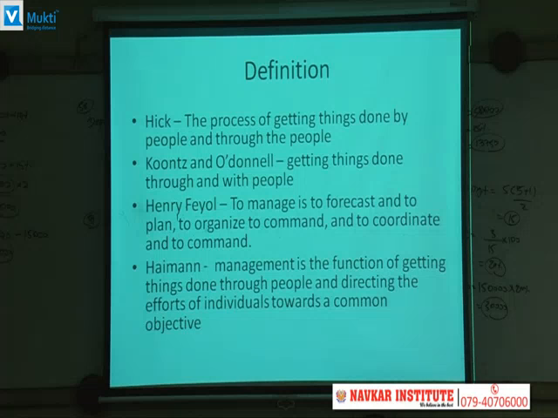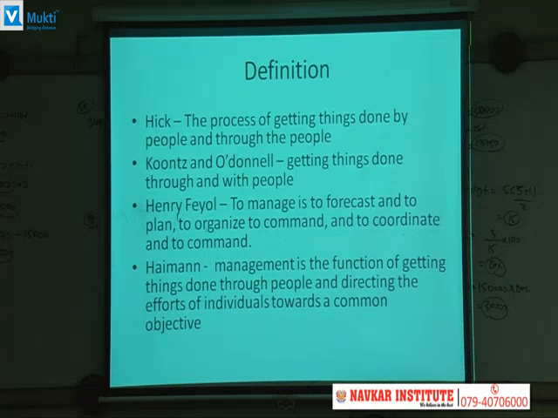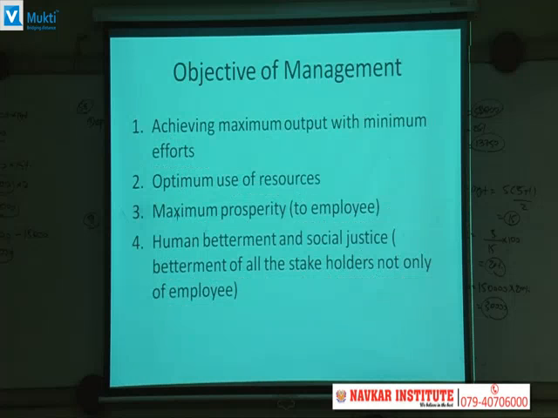Forecast, and with forecast, plan. So forecast and plan, then organize, then coordinating and commanding. As per Henry Fayol's definition, these are the 4 things: forecasting and planning, organizing, coordinating and commanding. Then there is a definition of Hammond. Hammond's definition says management is the function of getting things done through people and directing the efforts of individuals toward a common objective, that is the objective of the organization.